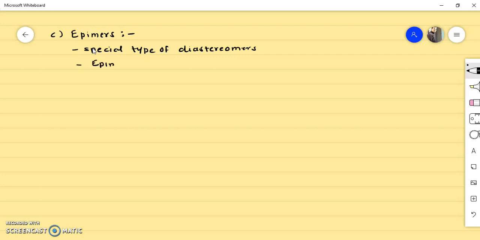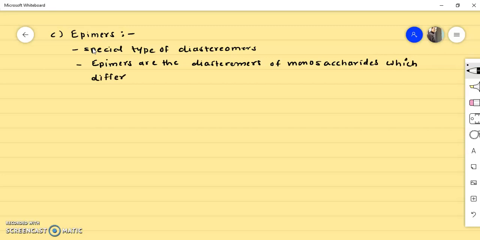So remember, epimers are the diastereomers of monosaccharides, okay, which differ in the configuration only at one asymmetric carbon atom.